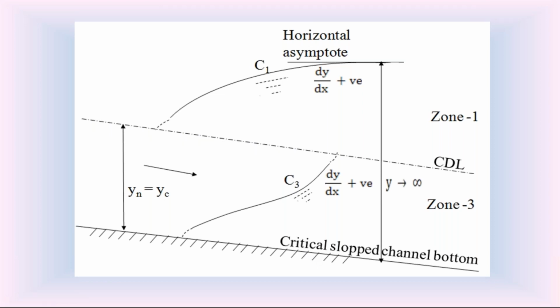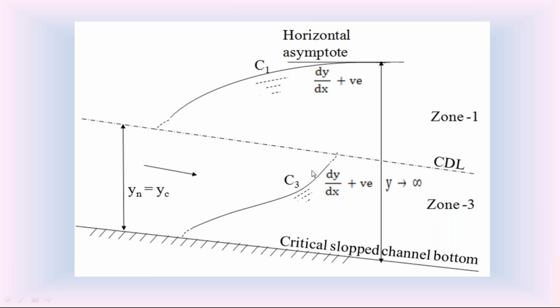In the critical channel bottom slope, the normal depth and the critical depth both are equal. The normal depth yn and critical depth yc both are equal. Since yn is equal to yc, there is no zone 2 in this critical slope channel.